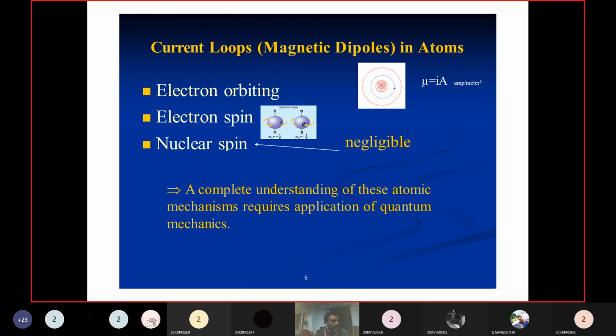Now, if you take paramagnetic materials, paramagnetism is mainly due to the spin orientation of the electrons. Diamagnetism is due to the orbital motion of the electron.